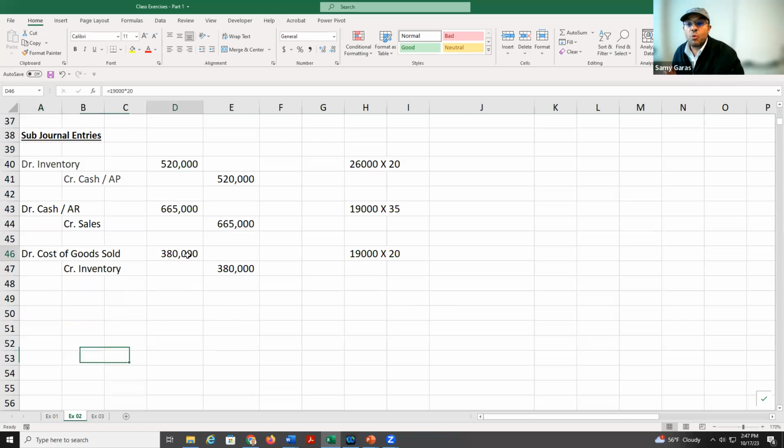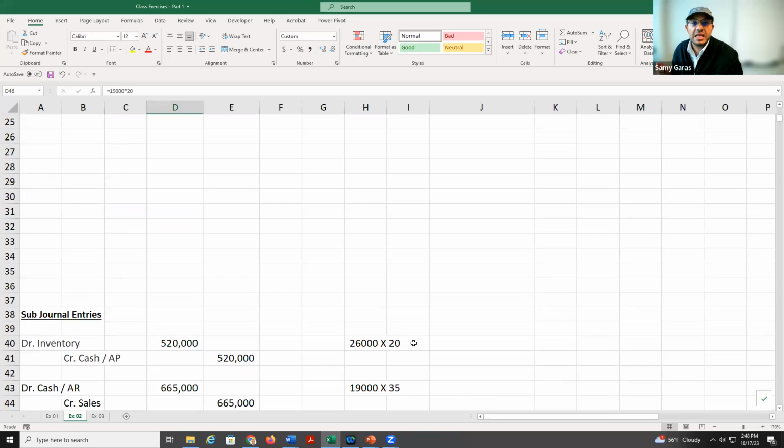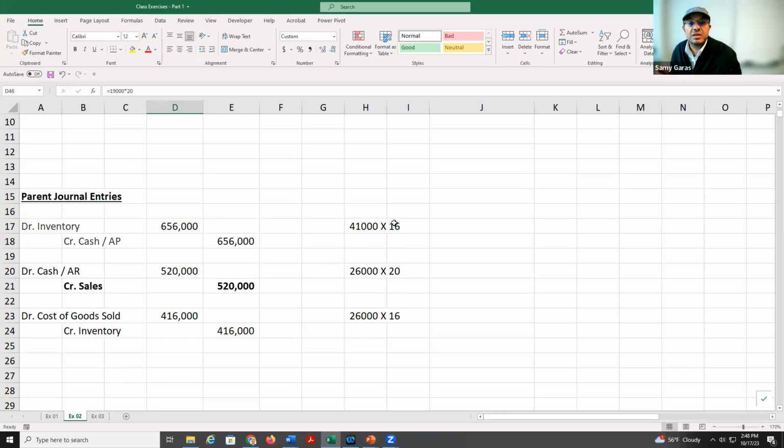But you might wonder, why didn't I take the cost of goods sold 380 from here, as I did in the previous example? Remember, I will take it, but the 380 is for the 19, not the 26. So I took here 19,000 times 20, 380, but the 7,000 still came from the parent for $16, and I haven't sold them yet.